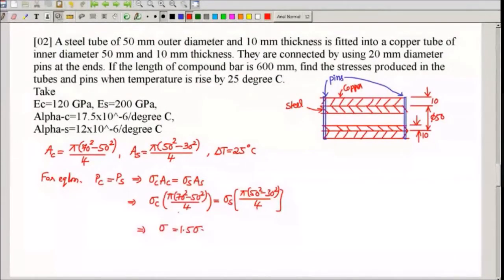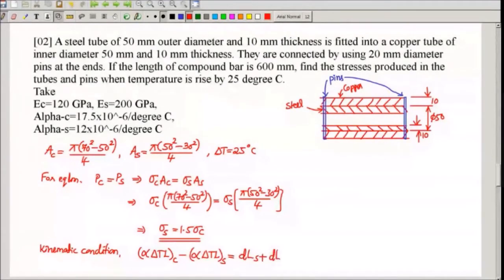We'll get sigma S as 1.5 times sigma C. This is one of the expressions based on the equilibrium condition. Now we'll take the kinematic condition. Kinematic condition for the parallel case is alpha delta T L of copper minus alpha delta T L of steel is equal to DLS plus DLC. This is the equation. This minus sign I'm using because it is parallel arrangement. If it is series, then I should have used plus here.